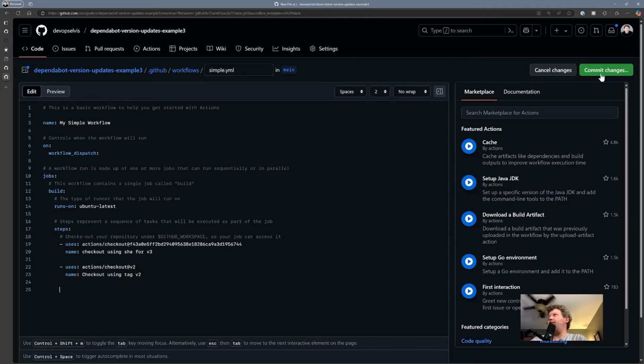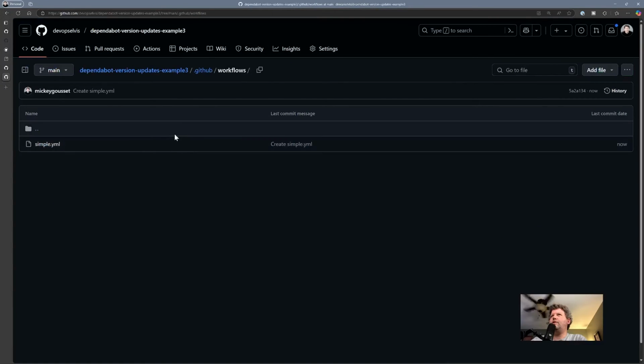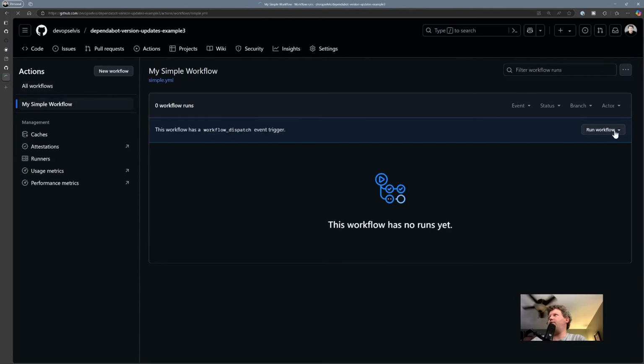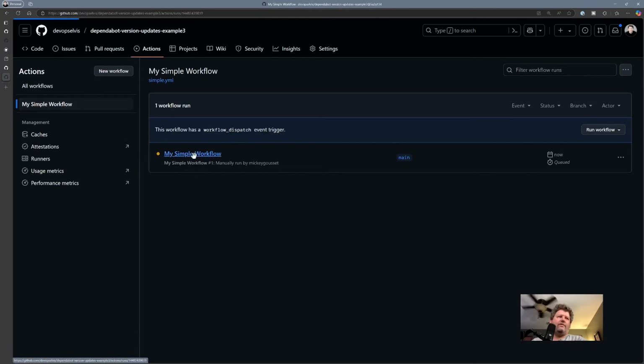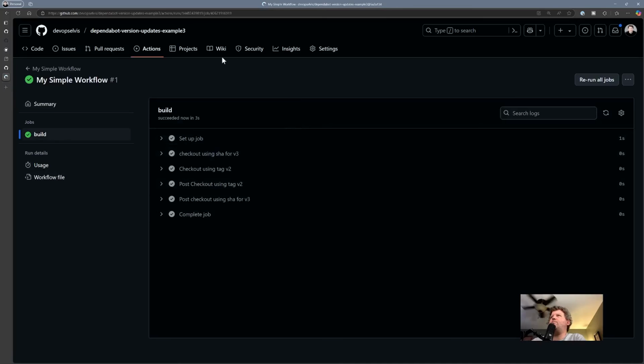So let's check this in, commit these changes. Let's go back over here to actions and let's run this just to 100% make sure it runs, make sure we didn't do a typo or something else. All right, so let's let it run real quick. Then we'll set up Dependabot, and this will be our final test. Let's see if it gets it right if things are reversed. All right, it ran successful, beautiful.